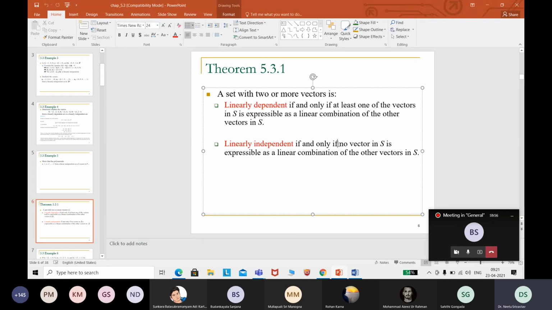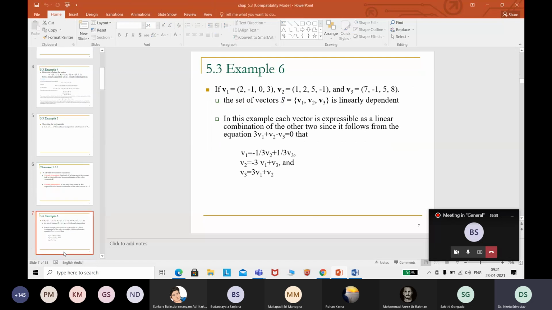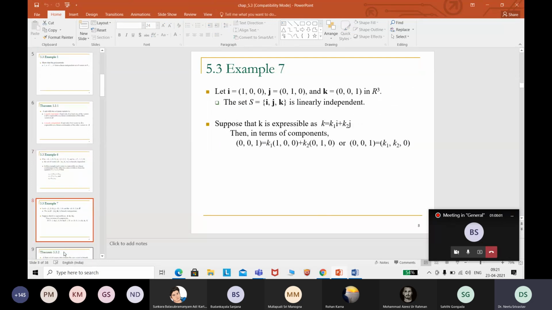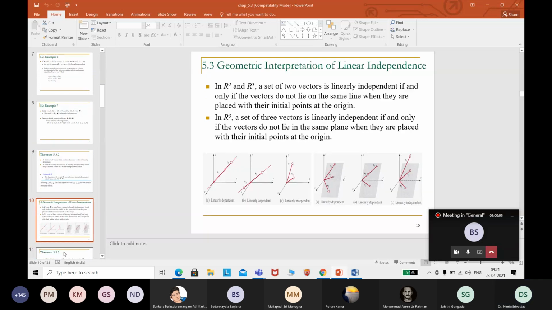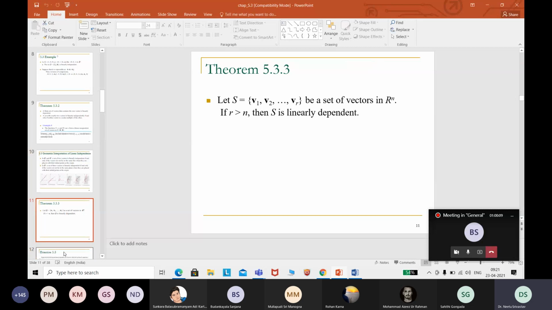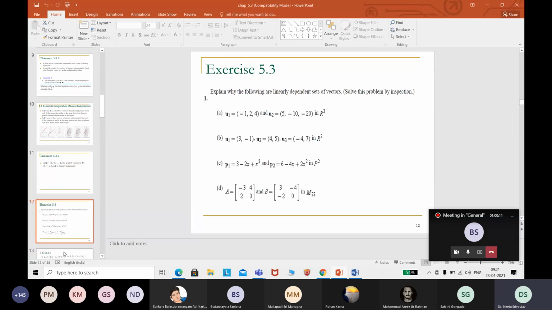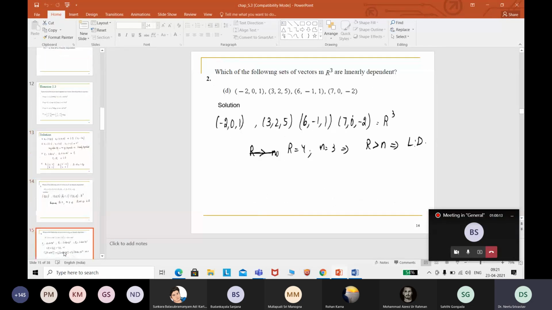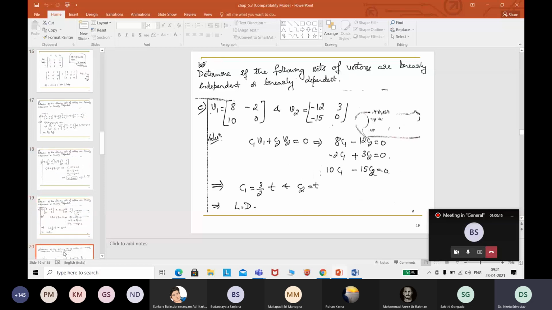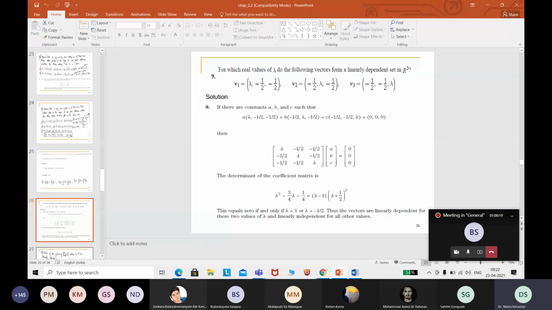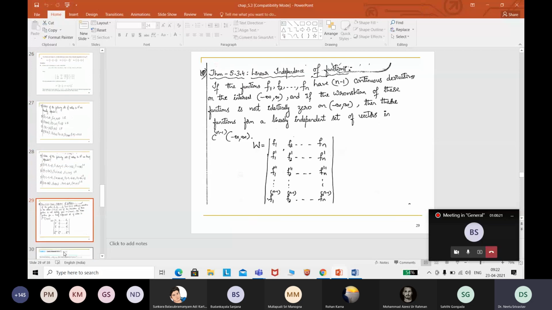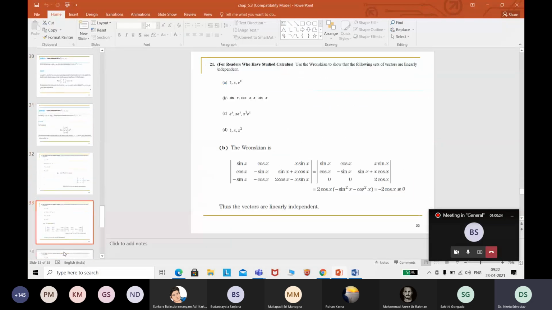If you are not able to, then in the next class it will be done. This was done in the last class, if you remember. Only 4 results you have to read, and any doubt you get from linear dependence and independence, you can ask me. I am posting the slides today.